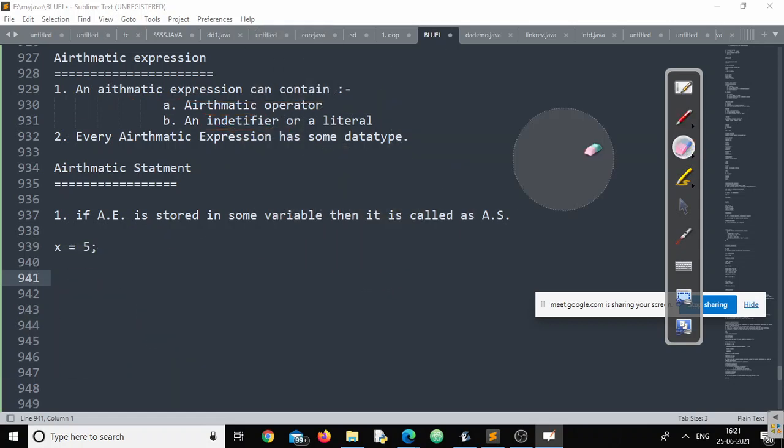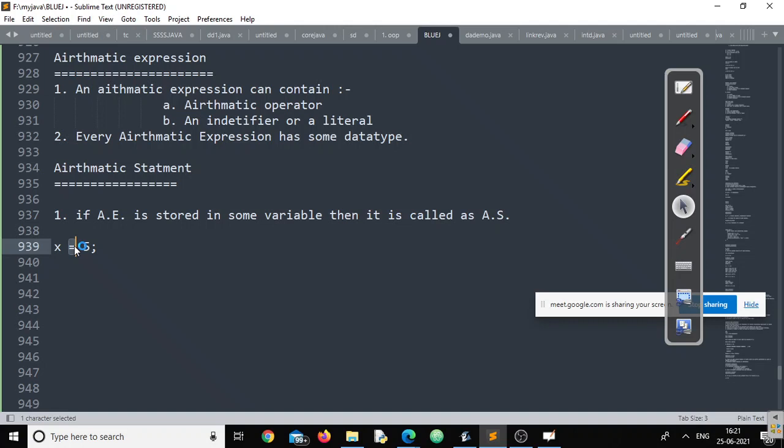Yes. So before validating anything for an arithmetic statement, the first thing we should validate is whether the content present on the right side is a valid arithmetic expression or not. How to do that? Simple. We need to check two things. There should be an arithmetic operator, and then there should be either an identifier or a literal. But it should be there. Remember, the equals to sign is not an arithmetic operator.